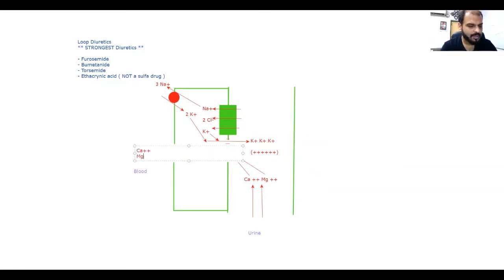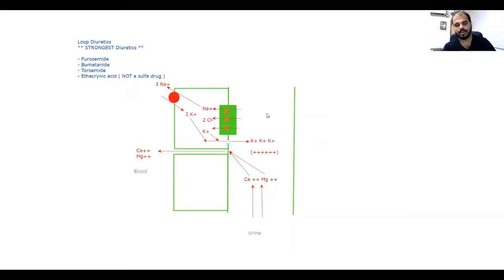Calcium and magnesium. So in this part of the nephron, look, a lot of things are reabsorbed. Sodium is reabsorbed, chloride is reabsorbed, calcium is reabsorbed, magnesium is reabsorbed, and obviously with sodium, water is reabsorbed. But the thing which is lost is potassium in the urine. Okay? Now, do you understand it now? What happens here? When we gave these drugs, they block this pump.